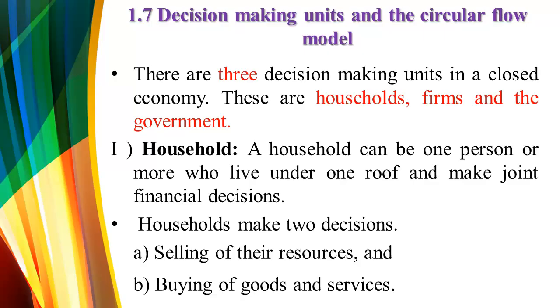Therefore, households can make two decisions. The first one is selling of resources to the firm or the government, or buying of finished product from the